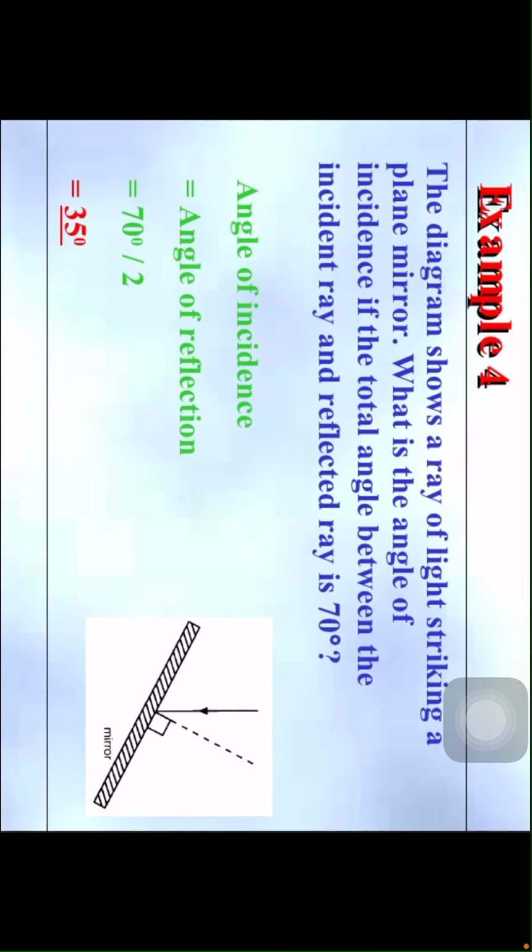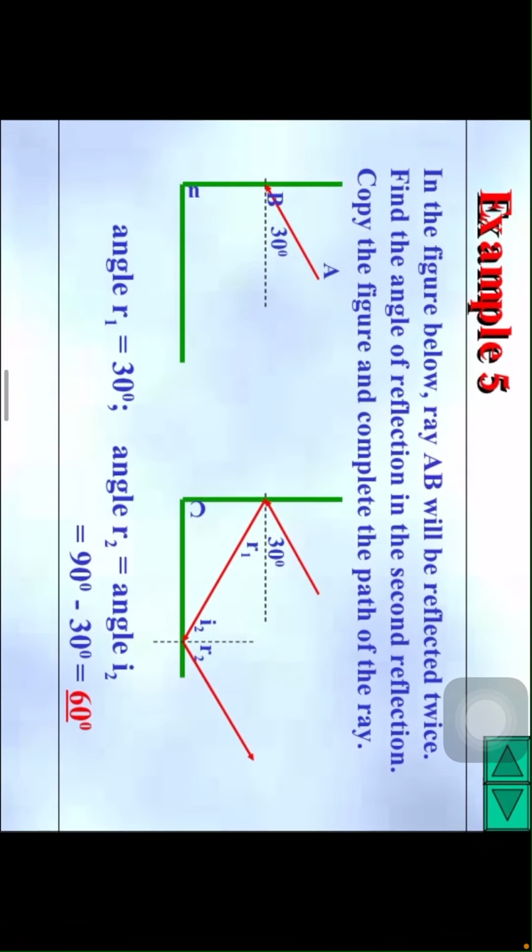Now again for example 4. The diagram shows a ray of light striking a plane mirror. What is the angle of incidence if the total angle between the incident ray and the reflected ray is 70 degrees? So children observe here, angle of incidence equals angle of reflection, that is 70 by 2 equal to 35 degrees, children, 35 degrees.